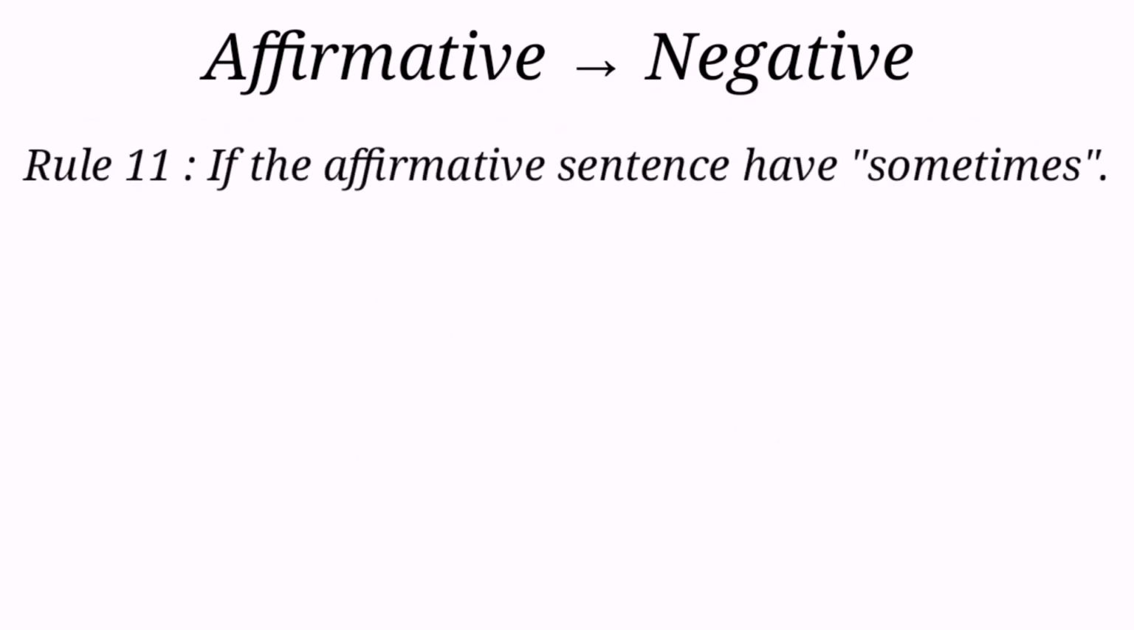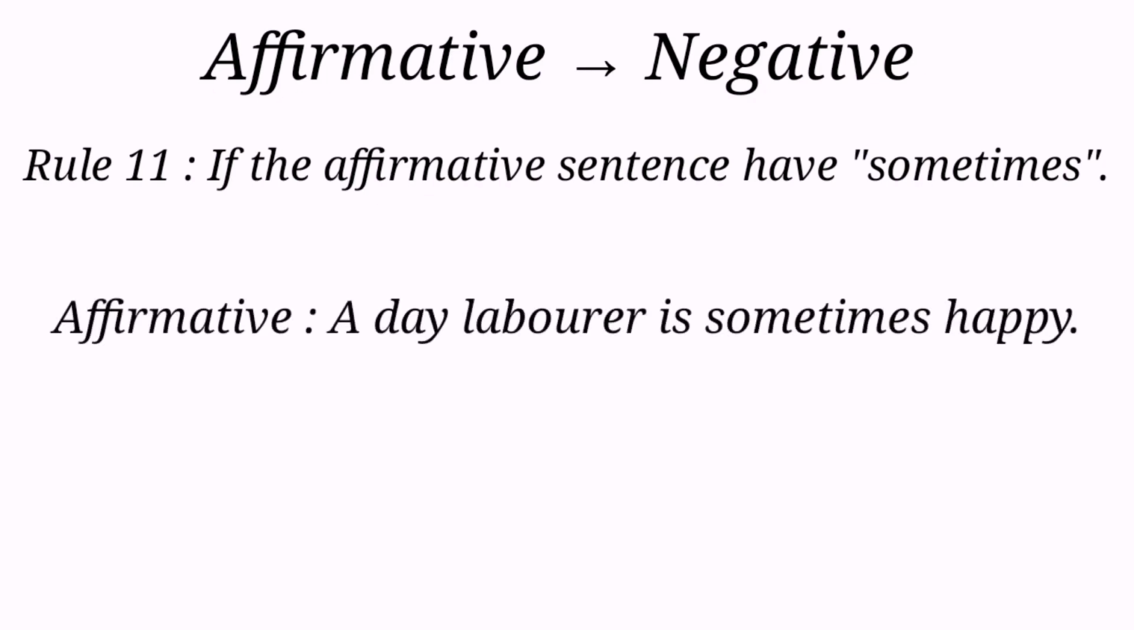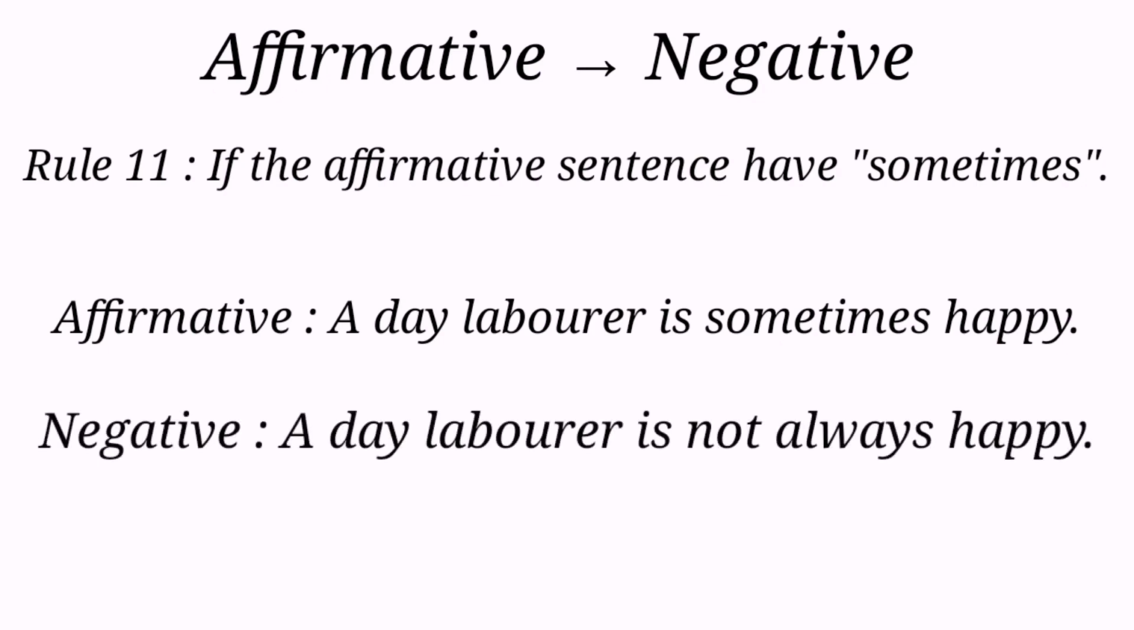Rule 11. If the affirmative sentence has "sometimes", then we can change it into negative by using "always" in place of "sometimes" and adding "not" before "always". Look at the example. A day laborer is sometimes happy. Our negative is: a day laborer is not always happy.